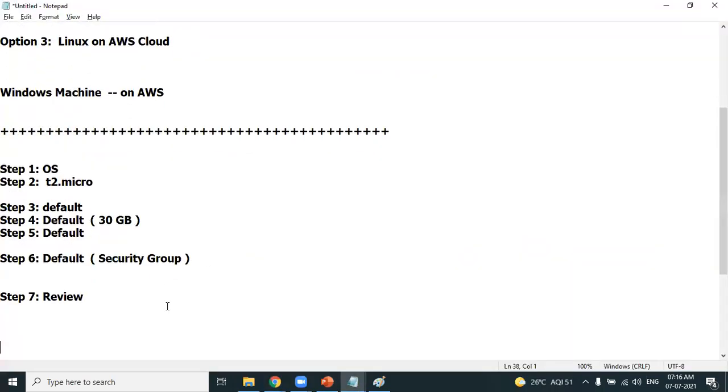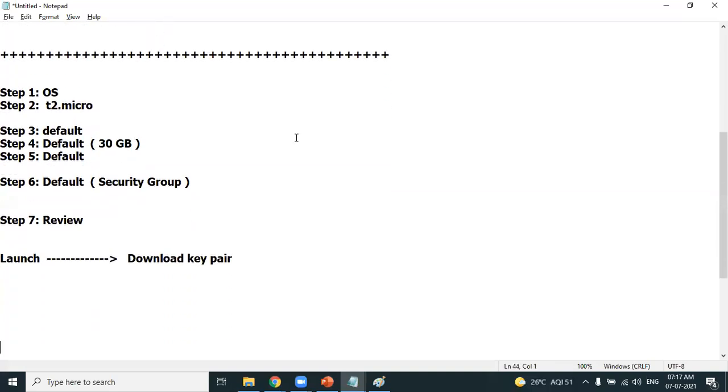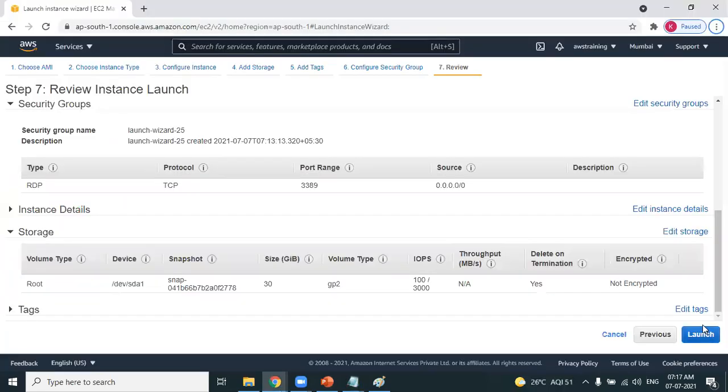Very important. Once you're done with the 7-step process and click on launch, we'll have a questionnaire round. Don't worry. When you click on launch, an interesting point you need to observe: it will ask you to download a KeyPair. Definitely a question could be, Sunil, what is a KeyPair? A KeyPair is nothing but a file with the extension .pem. Once you complete the 7-step process, at the last step, when you click on launch, it will ask you to download the KeyPair. Let's experience it. Look at this. Launch.